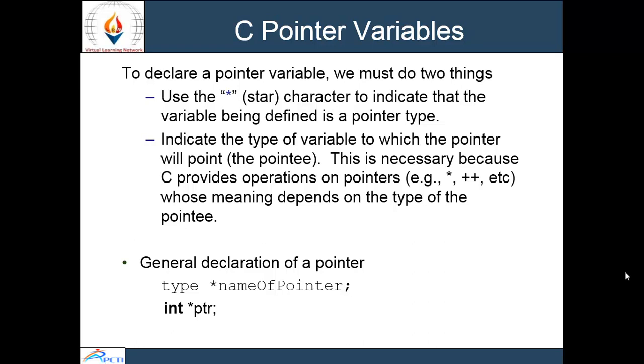The general declaration of a pointer is: type, then the star character, and then the name of the pointer. For example, int *ptr is a pointer of integer type.